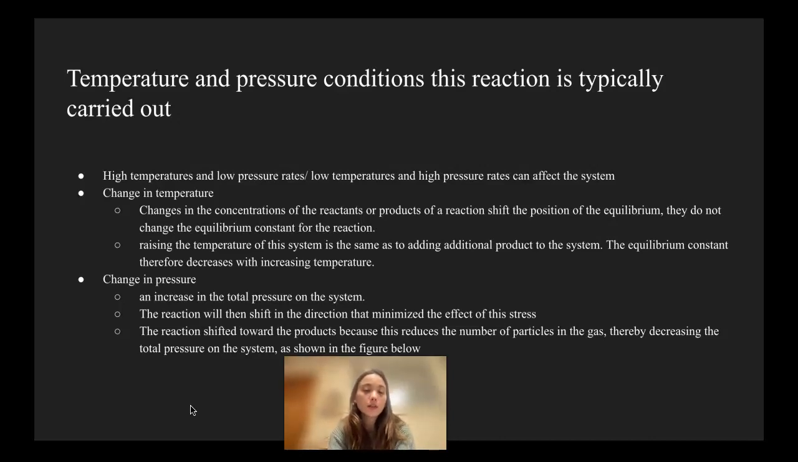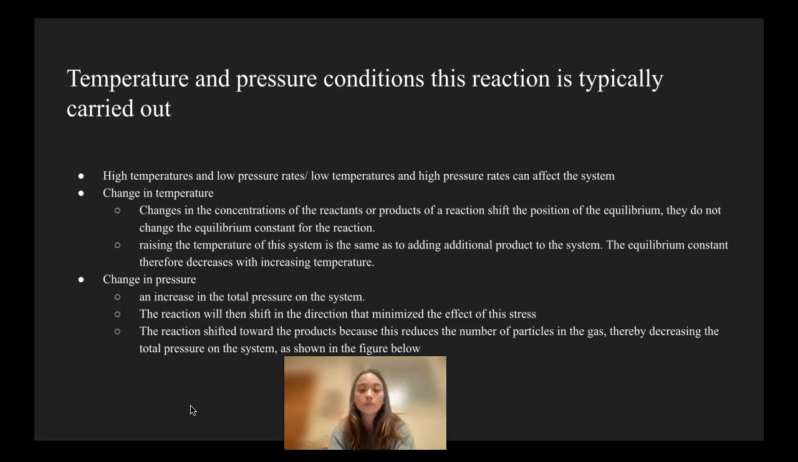The equilibrium constant therefore decreases with increasing temperature. Now, the change in pressure: an increase in the total pressure on the system is typically what occurs. The reaction will then shift in the direction that minimizes the effect of this stress. The reaction shifts toward the products because this reduces the number of particles in the gas, thereby decreasing the total